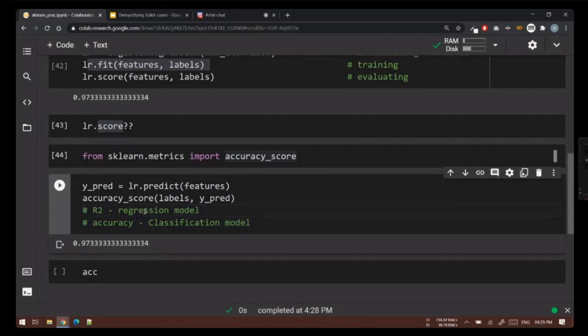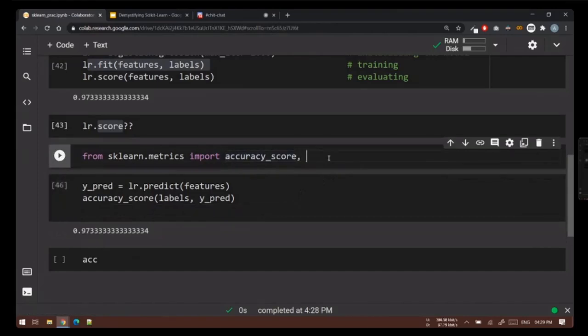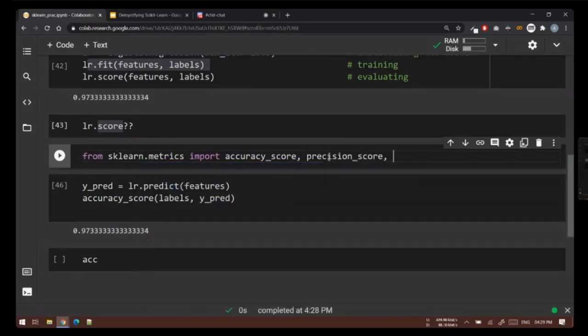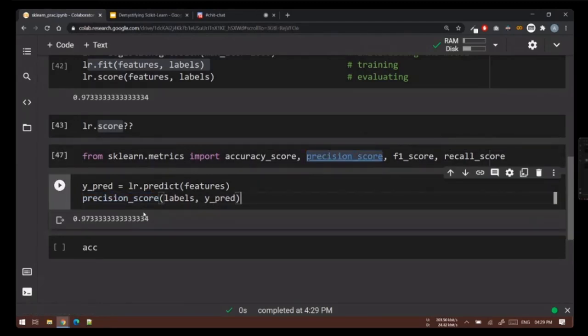And if you don't want the default, you can always use something else. Not just accuracy score, you have many other metrics inside scikit-learn. There's precision score, F1 score, recall, and a lot of different things. You can import any metric that you want.